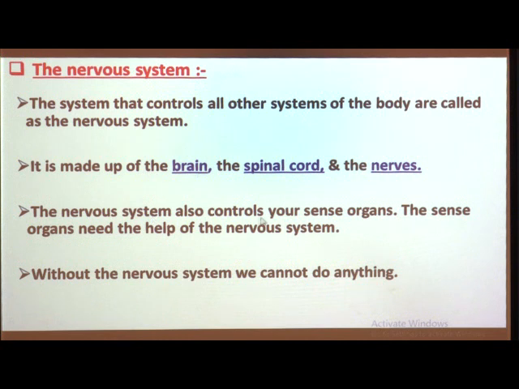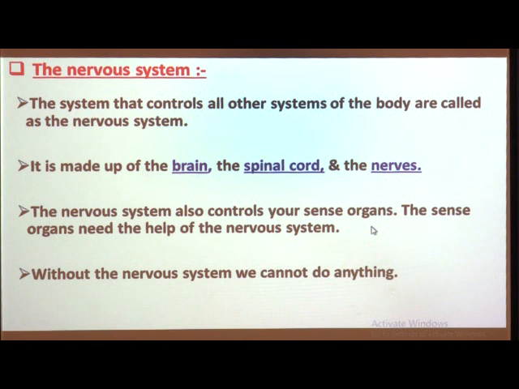The nervous system also controls our sense organs, that means our eyes, nose, ears, tongue, skin, etc. For example, our eyes need the help of the nervous system to see. Similarly, the other sense organs like the ear, tongue, nose, and skin also need the help of the nervous system to work properly.